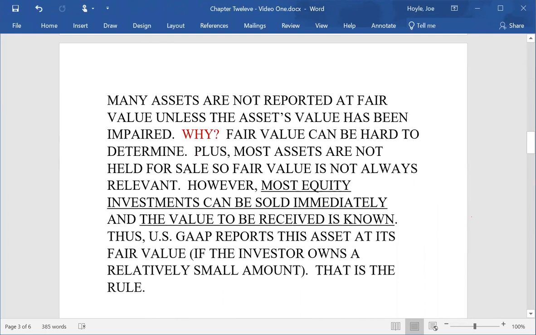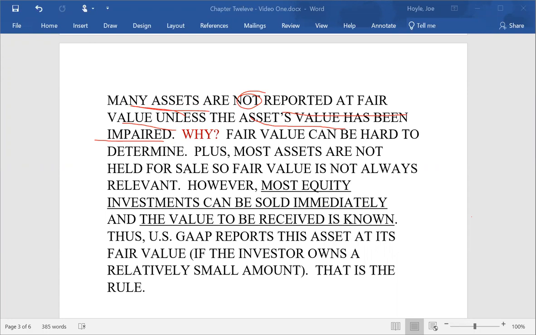Here's kind of the theoretical discussion of this issue. Many investments or many assets are not reported at fair value. Now, a lot of times when students enter an accounting class, they assume that assets are reported at fair value. That's simply not true. About the only time that most assets, not all, are reported at their value is when they have been impaired.